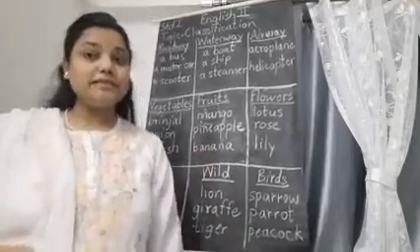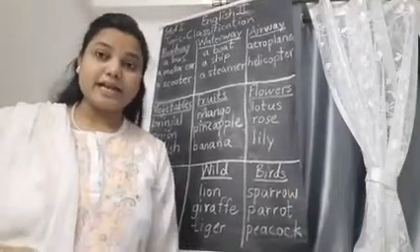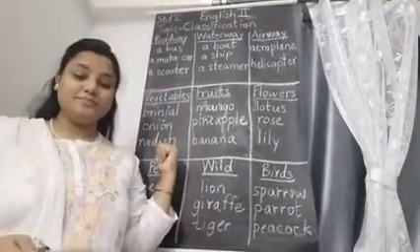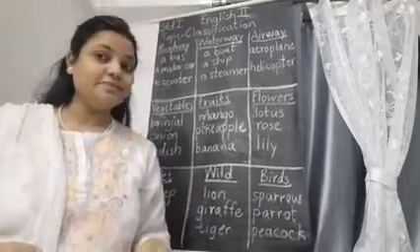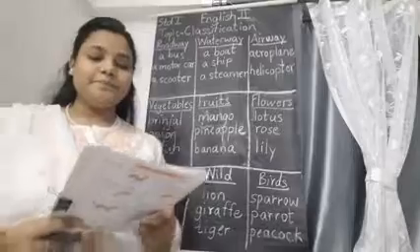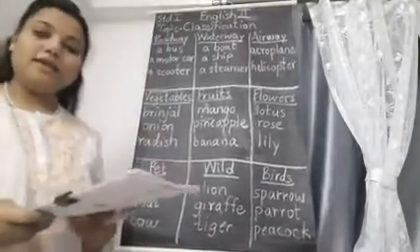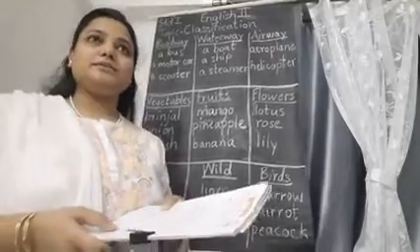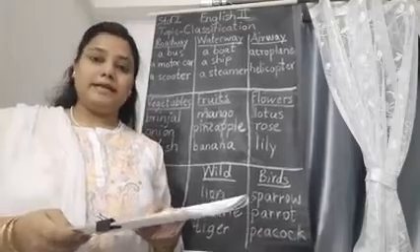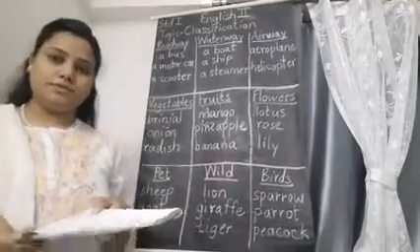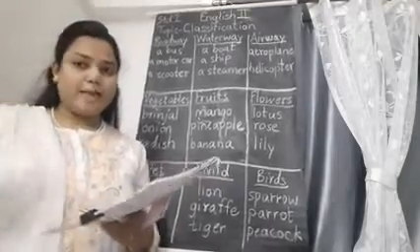Then lily. Lily is a flower. It will go in flower column. Then radish. Radish will go in vegetable column. And last one is banana. Banana will go in fruits column. Okay. Now there is the third classification. Again we have to be little alert. Now here we are classifying the pet animals, wild animals and birds. Okay. So we are starting from the brackets given.